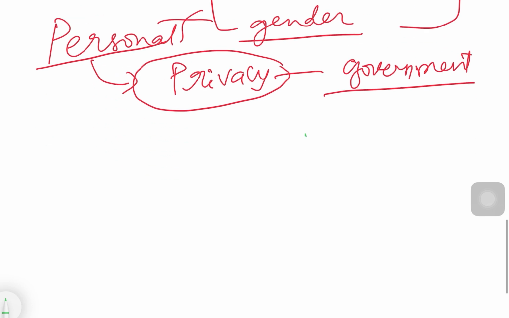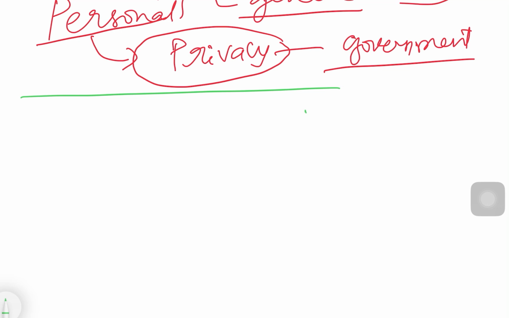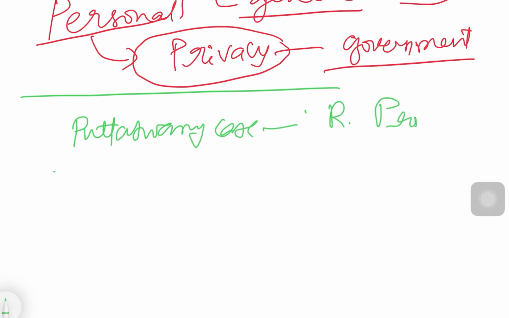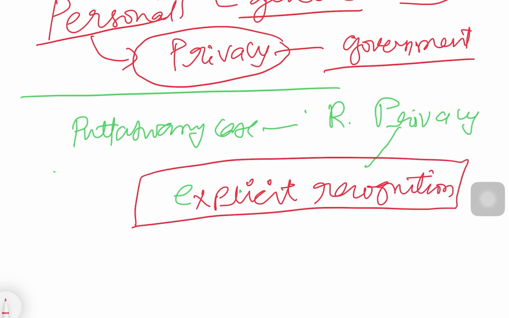Though the right to privacy was recognized to some extent in previous judgments, especially in the Puttaswamy case, this right to privacy was given explicit recognition. So that is the highlight of Puttaswamy's judgment. Explicit recognition under what? Under Article 21.